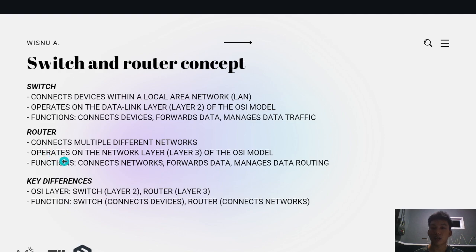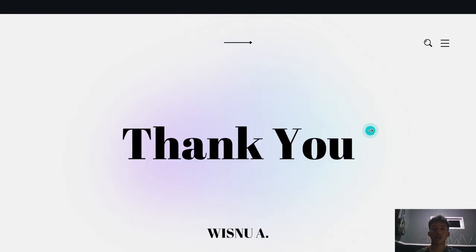And a router connects multiple different networks. It operates on the network layer, layer 3 of the OSI model. Its function is to connect networks, forward data, and manage data routing. And the key difference in OSI layers is that a switch is layer 2 and a router is layer 3. Function: a switch connects devices, a router connects networks.